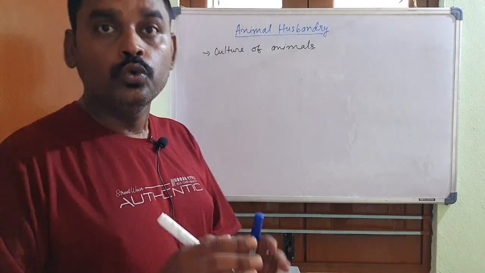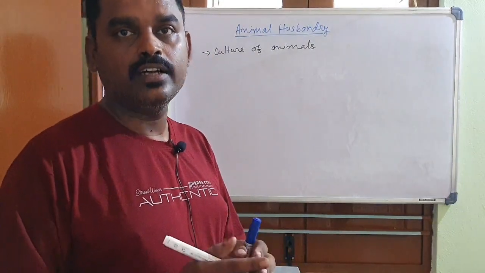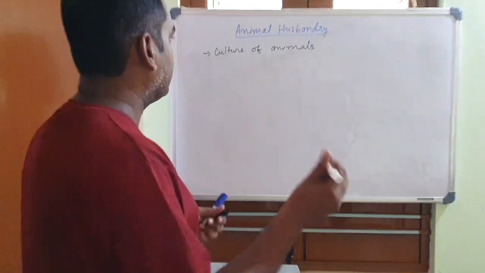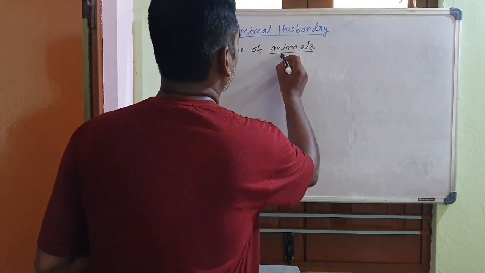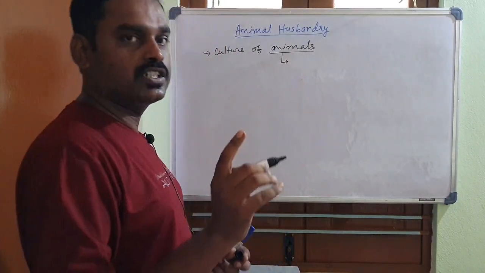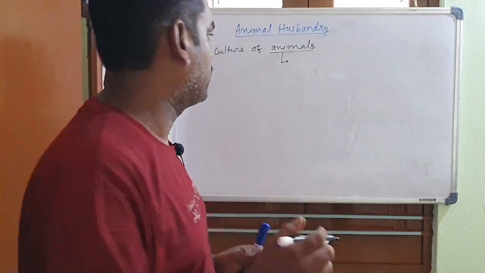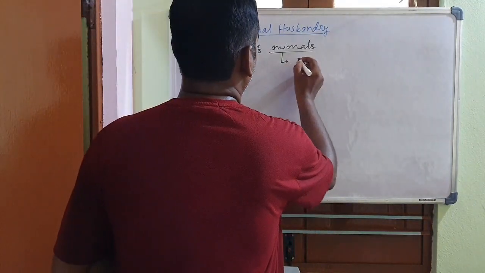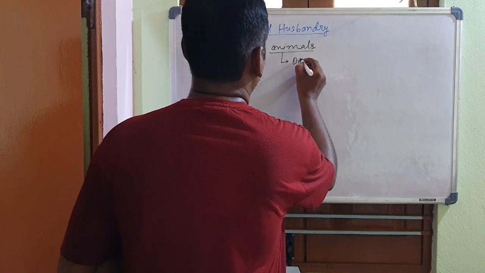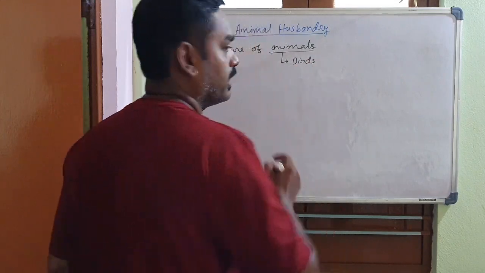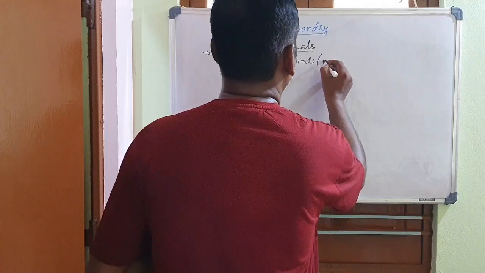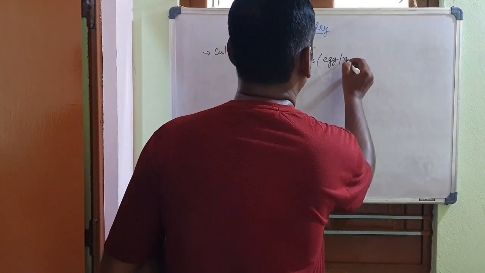Now the question is, which types of animals can be reared or cultured in animal husbandry? In that case we use those animals from which we can get something for our food, such as different types of birds. From them we can get eggs or meat.